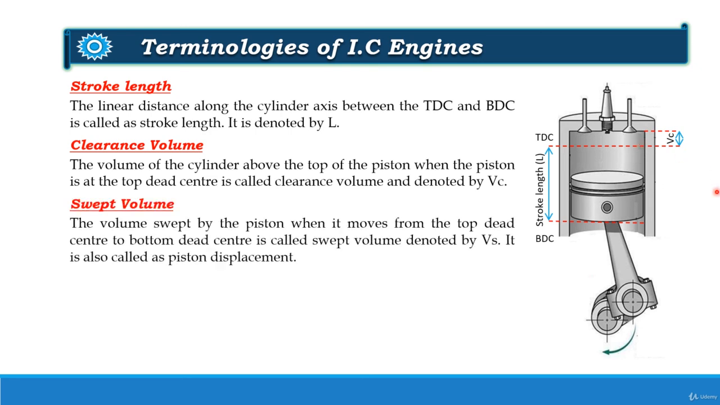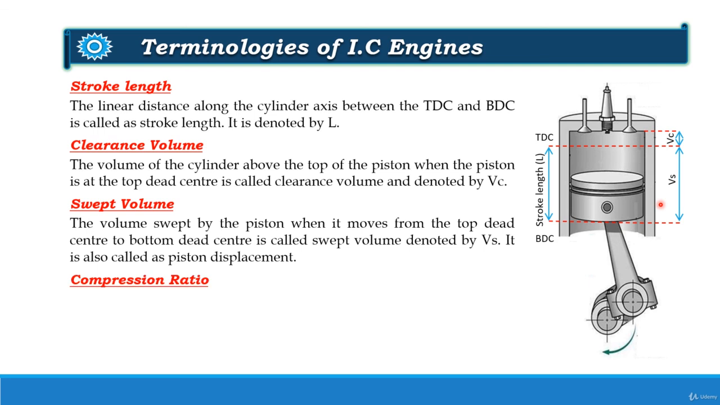Next is the swept volume. The total volume swept by the piston when it moves from top dead center to bottom dead center is called swept volume. Now this is the top dead center and this is the bottom dead center. So this volume from top dead center to bottom dead center is known as the swept volume, and it is denoted by Vs. And the total volume of the cylinder will be equal to the clearance volume plus swept volume. So total volume is equal to Vc plus Vs.